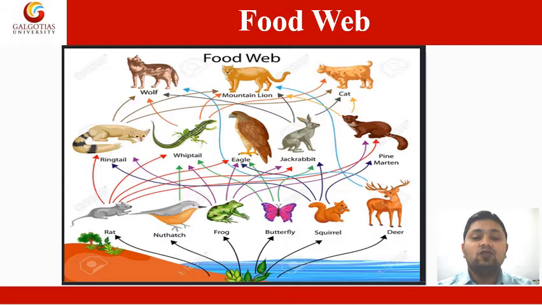You can see in this food web there are various plants, they are being eaten by various herbivores, plant eating animals or insects, and then they are being eaten by other consumers or other animals, and then those other animals are being eaten by other animals which are omnivores or flesh eating animals. So this is the entire food web. This is the graphical representation of several food chains.